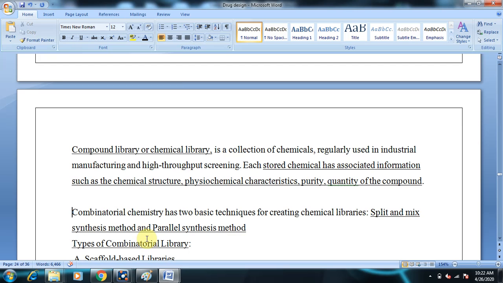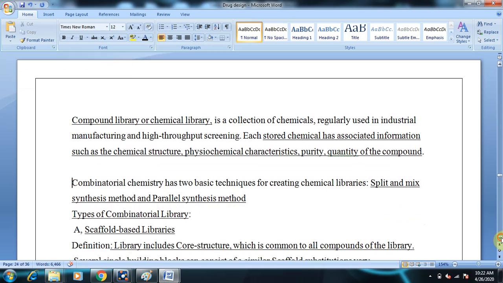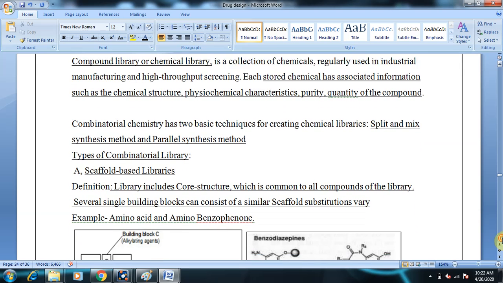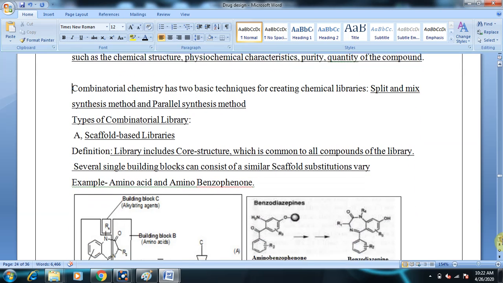How are we synthesizing chemical libraries? By two techniques. One is split and mix. Splitting means separating, and mixing means combining. And another method is the parallel synthesis method. And what are they? We will be seeing them one by one. And types of combinatorial library.